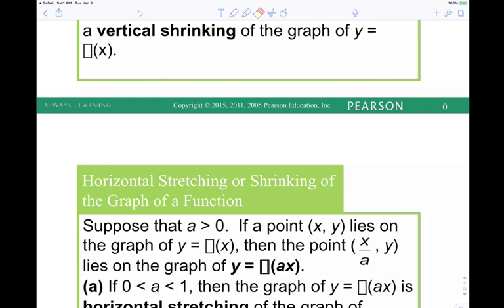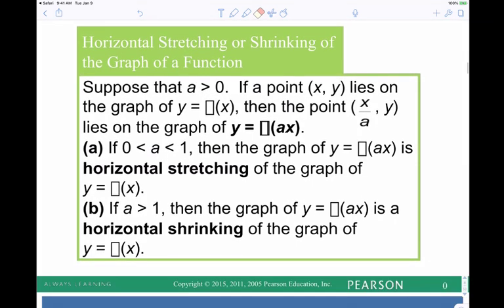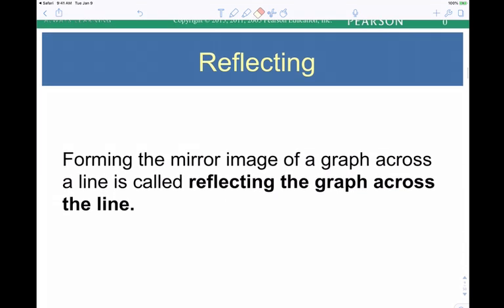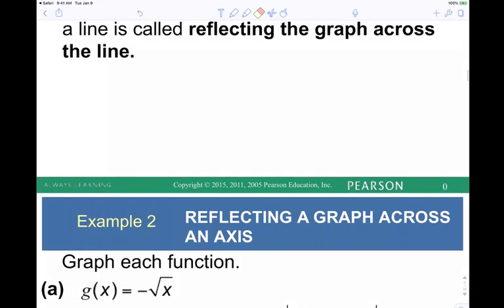All right. So now let's get a sense. Reflecting. Yeah, so we just said that. Okay, right here. So now, if we ignore the negative here, what was the basic function? What does the graph look like? What does the square root of x look like? The top half of a sideways parabola, right? So if we were to ignore that negative, this would be the top half of a sideways parabola. Intuitively, now that we introduce the negative on the outside, what do you think the graph looks like? The bottom half of a sideways parabola. See that? Okay.